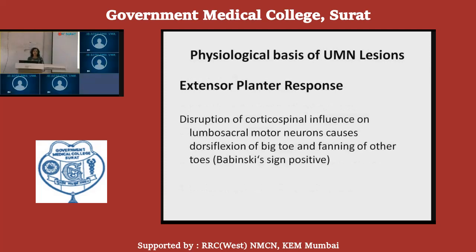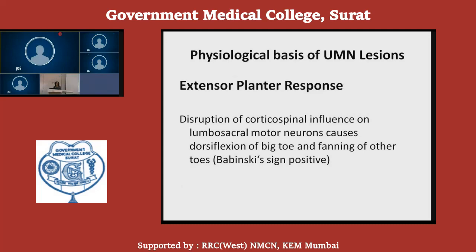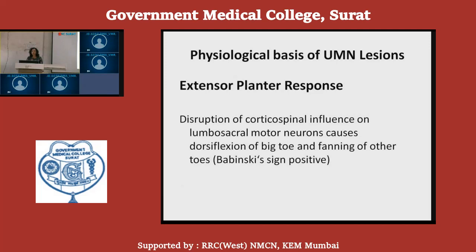If a person has an upper motor neuron lesion, the person will complain of stiffness of the joint and difficulty in relaxing the joints, in relaxing the limbs. And if we try to move the joint passively, we find there is clasp knife rigidity. That is,